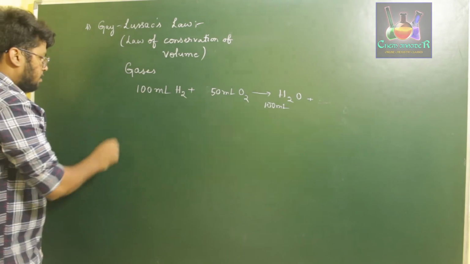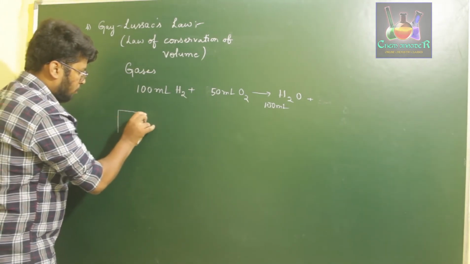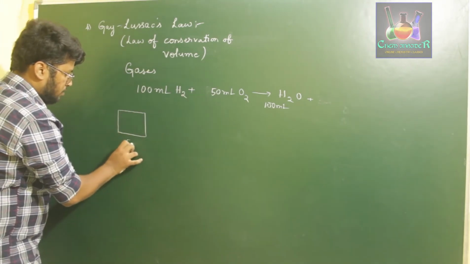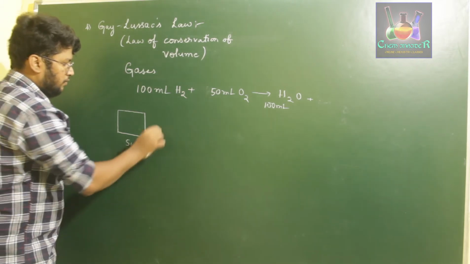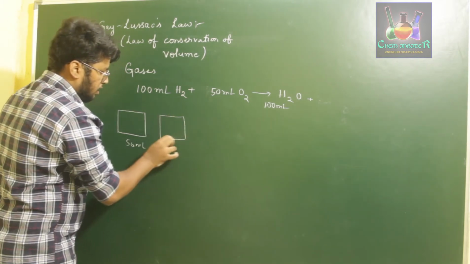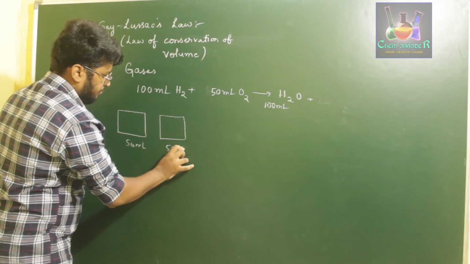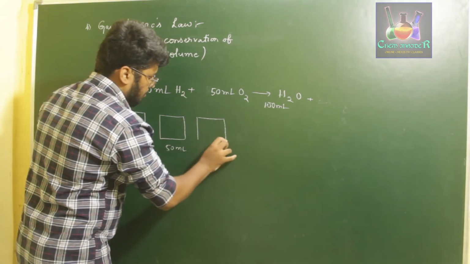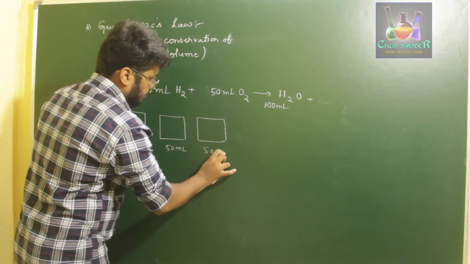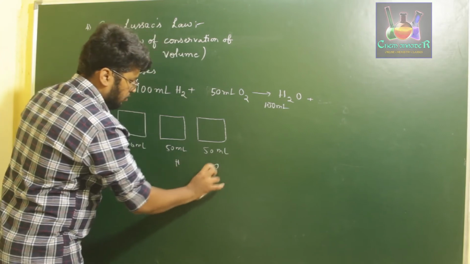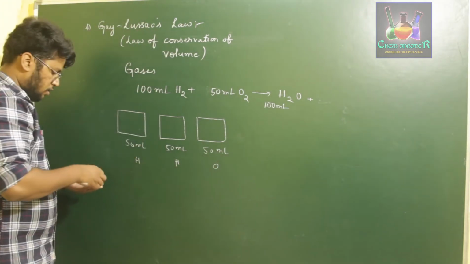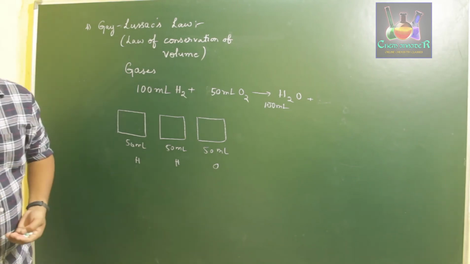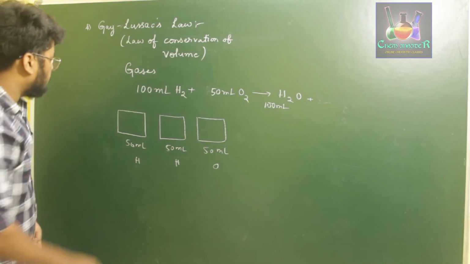Now let us take this in 3 boxes, each having 50 ml volume. So we are taking 50 ml of hydrogen, another 50 ml of hydrogen and 50 ml of oxygen. I am going to denote the hydrogen in blue.